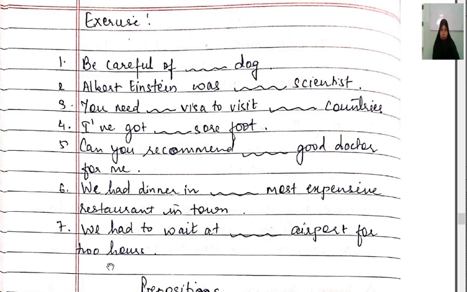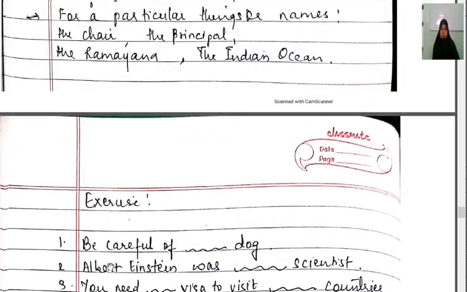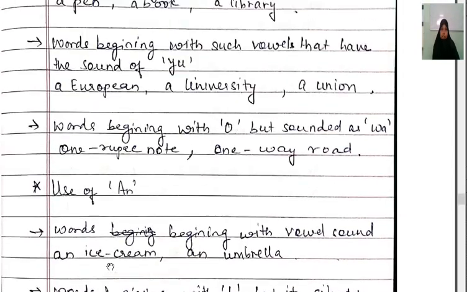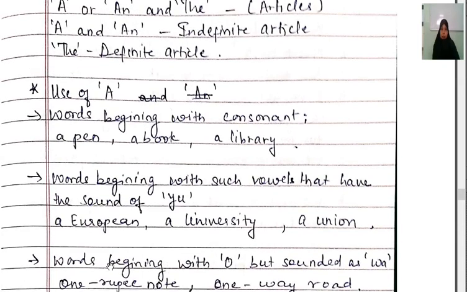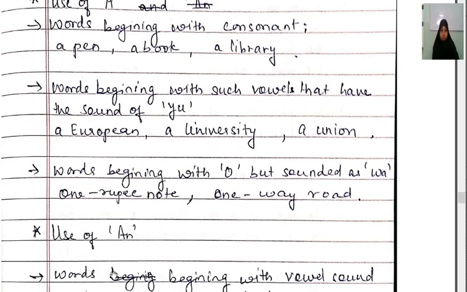Understood? That is how to use the articles. Keep the rules which I have told you just now in mind, and then you can solve the exercise here. Though we find this topic very easy, it is very important for us to revise, because in your board examination, articles and prepositions, both these topics are asked for 1 mark each. So we need to revise it.